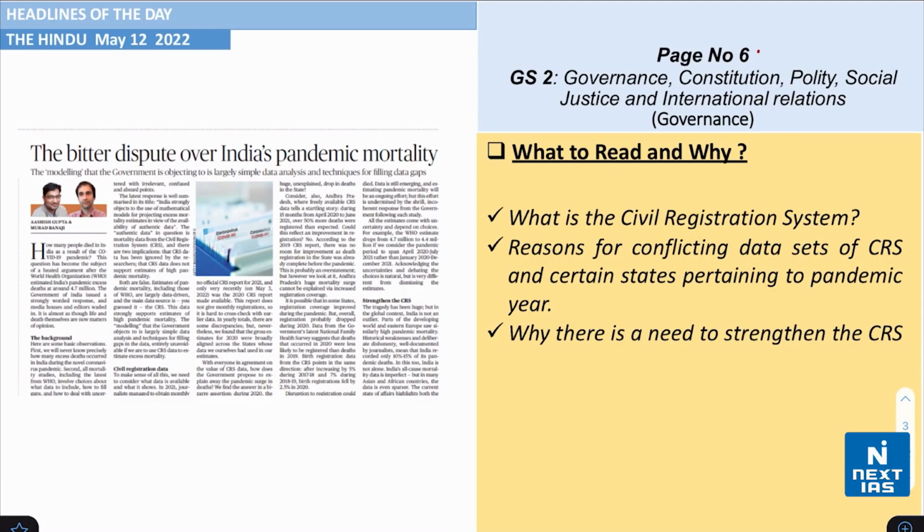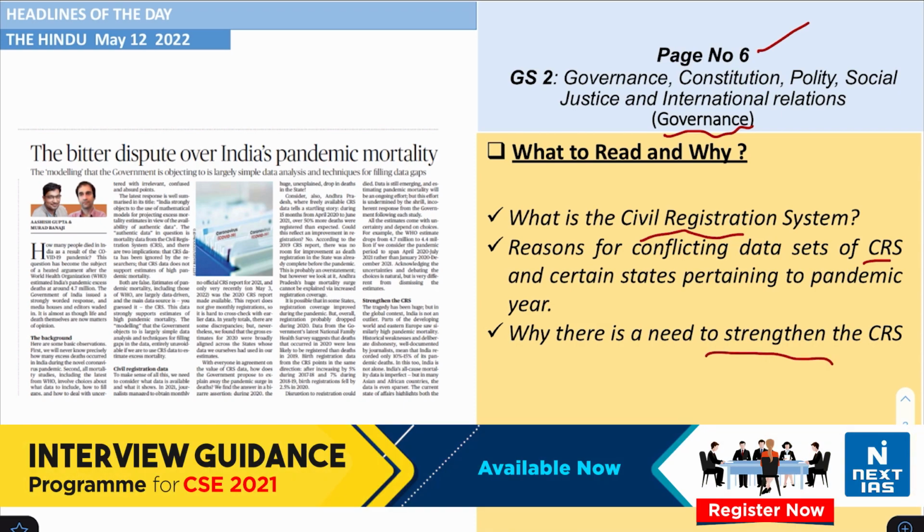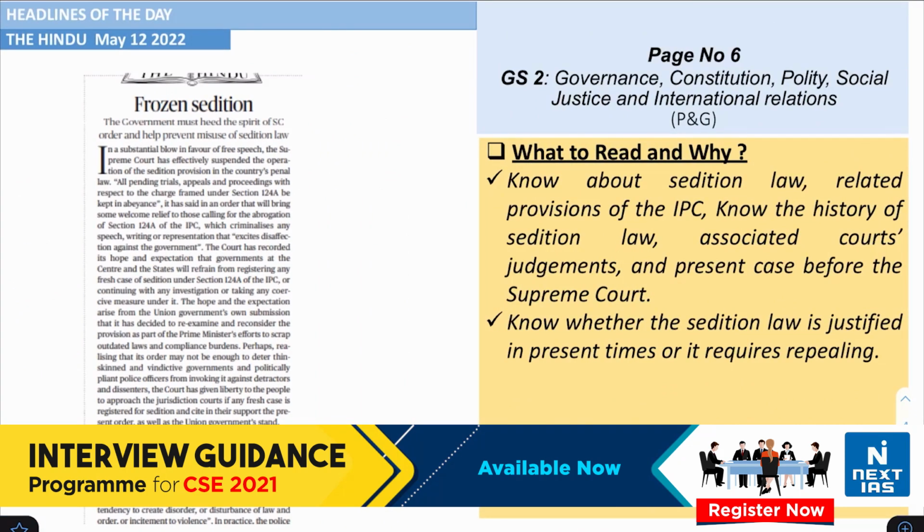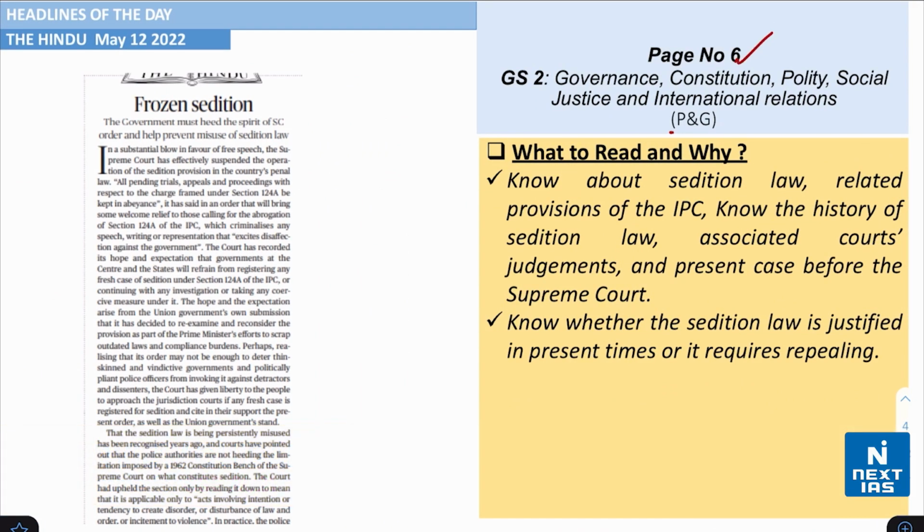Take a look at page number 6 from the topic of governance. You find this headline that says the bitter dispute over India's pandemic mortality. Now you need to understand what the civil registration system is, also reasons for conflicting data sets of CRS, that is civil registration system, and certain states pertaining to the pandemic here, and why there is a need to strengthen the civil registration system.